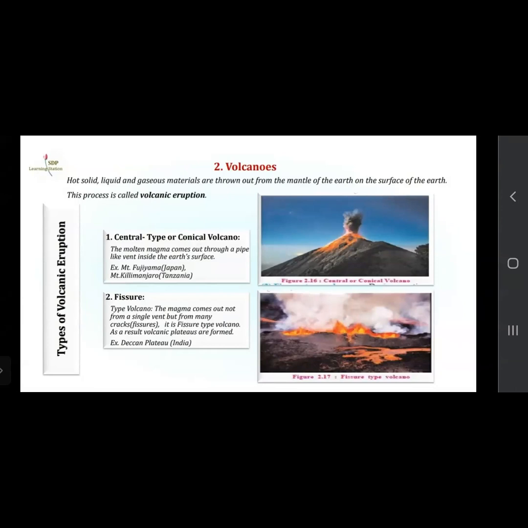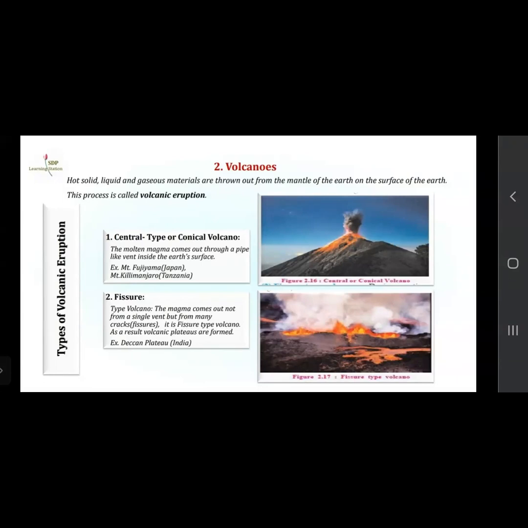So there are types of volcanic eruption. First is the central type or conical volcano, and the next is the fissure. And what is now the central type? The molten magma comes out through a pipe like vent inside the earth's crust. So it is coming out through a pipe like vent inside the earth's crust. Examples are Mount Fujiyama, which is in Japan, and Mount Kilimanjaro, which is in Tanzania. So these are the examples of central type or conical volcano.